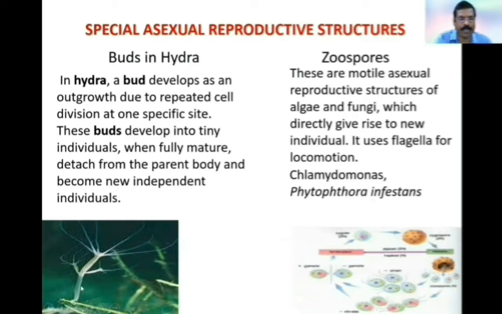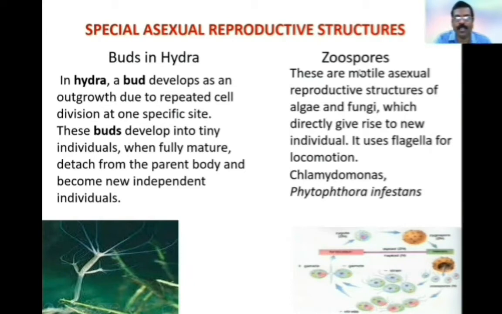Here is the picture which shows the parent Hydra with two buds. These daughter Hydra gradually develop and attain maturity, get the structure of the parent Hydra, and then detach from the parent body and lead an independent life.